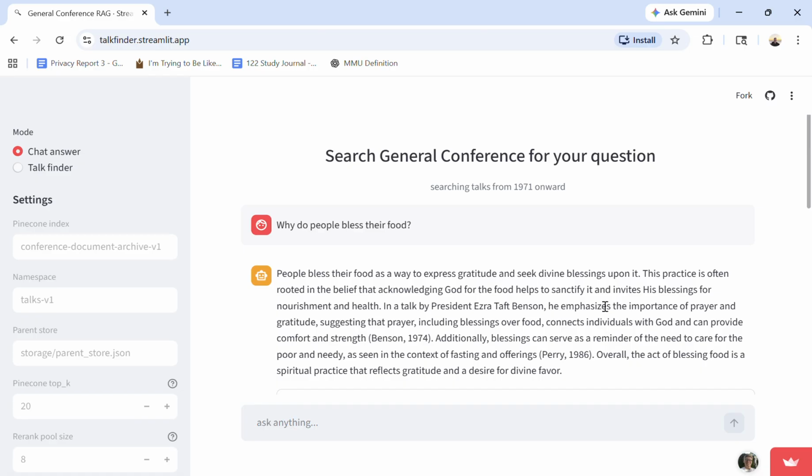Those child chunks are matched to their parent chunks, and all of those parent chunks are sent to Cohere, a re-ranking model, which takes my question and looks at all the sources my vector database returned and ranks them in order of relevance. I return the top 20 from the vector database so I can get a breadth of information on the subject.